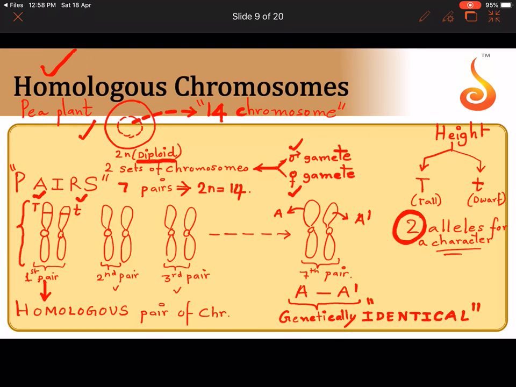How many pairs are there in the pea plant? 7 pairs. On how many pairs can the alleles occur for a particular character? Here I took the character height. For the character height, you can have only 2 alleles. Why only 2? Because it can occur in only one pair. It cannot repeat again. And in a pair you have how many chromosomes? 2 chromosomes. So 2 alleles can occur at the maximum on one homologous pair. Did you understand? So the homologous chromosome concept is clear with this. Please go through it again if you have any confusion. Okay.